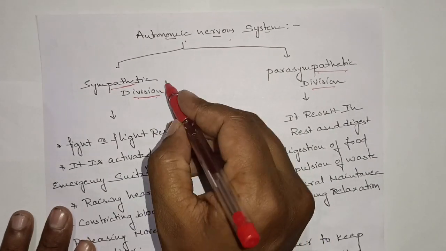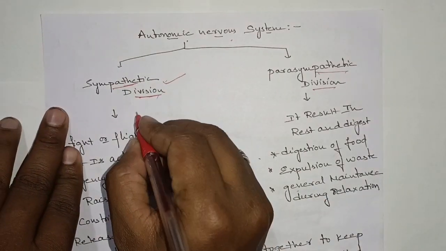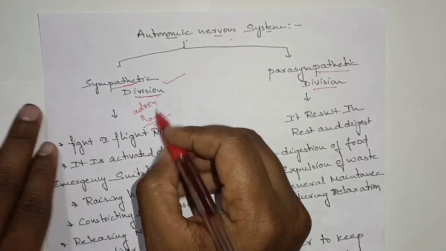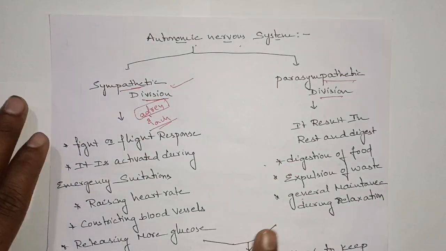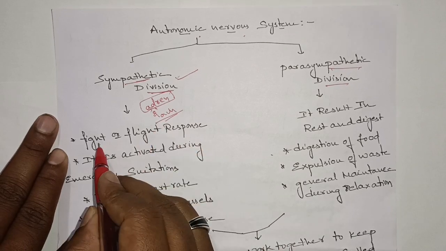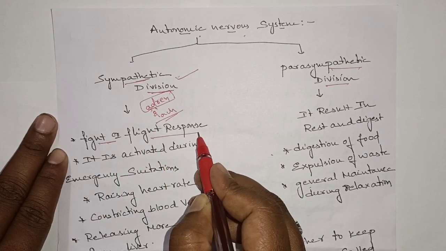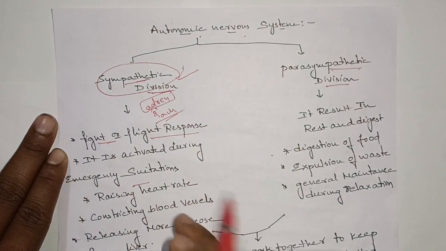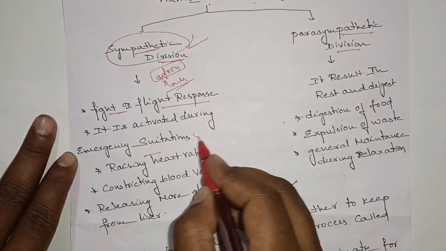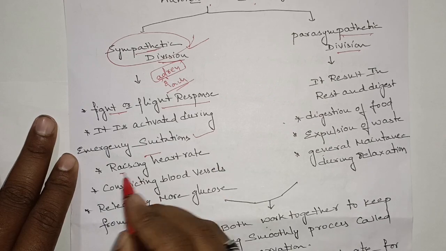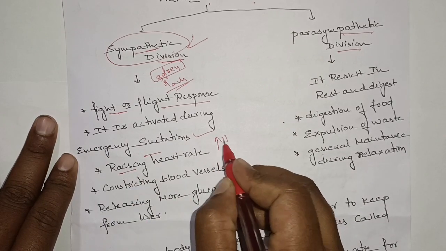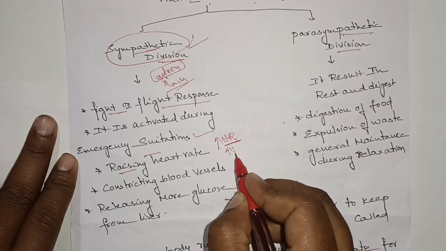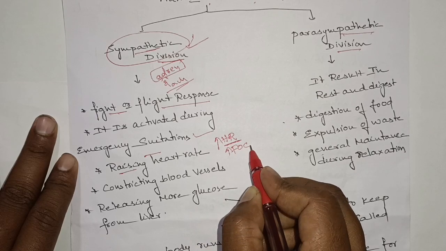In the sympathetic division, adrenaline and acetylcholine are mainly released. The main action of adrenaline is that it produces the fight or flight response, meaning it is activated during an emergency situation. And if it is activated, there is a sudden increase in the heart rate and the force of contraction in the heart.